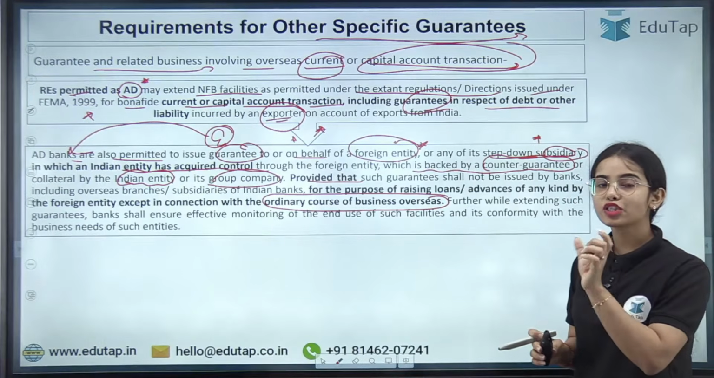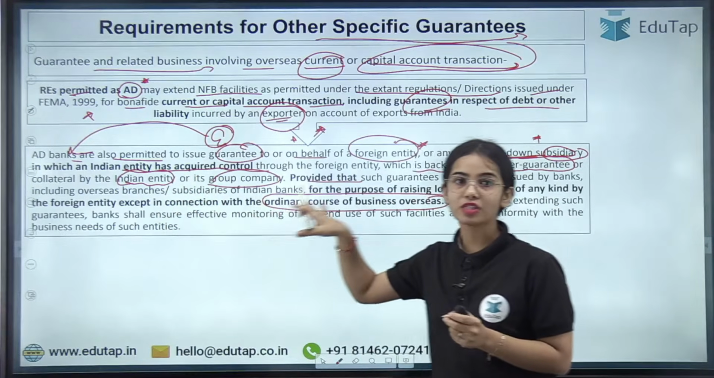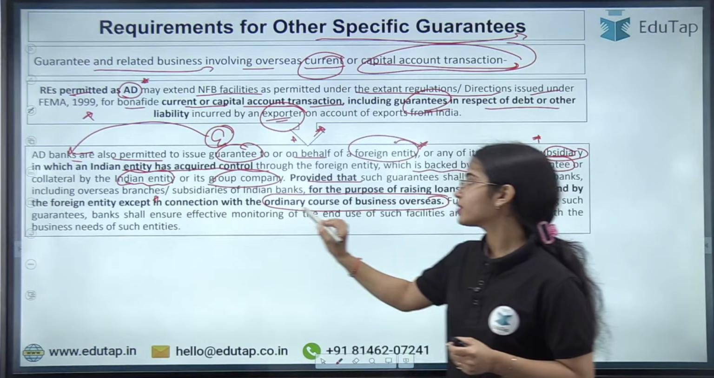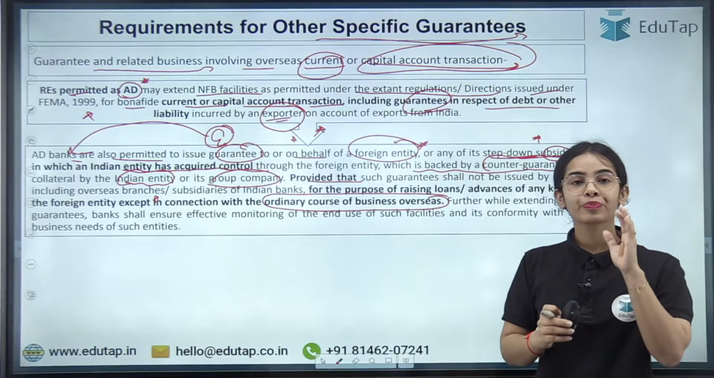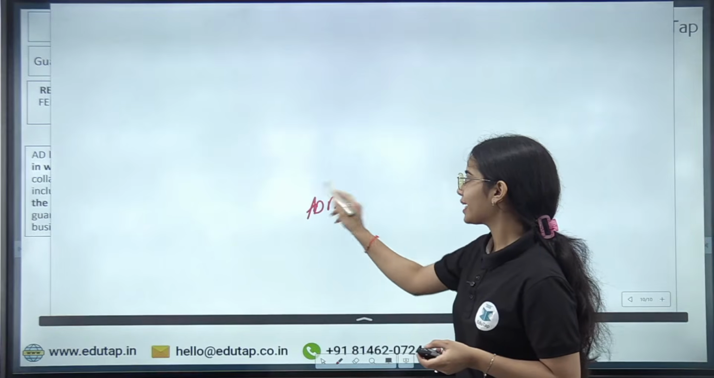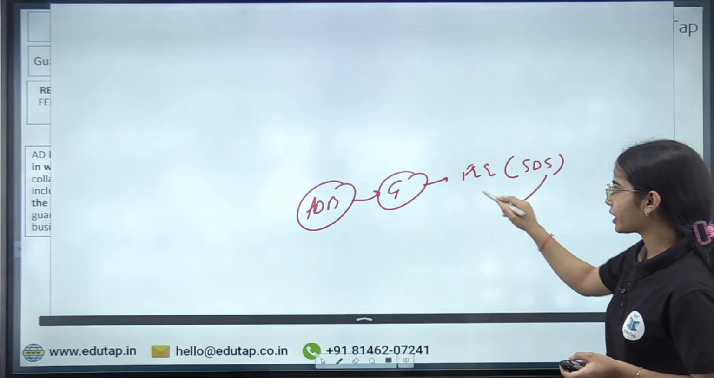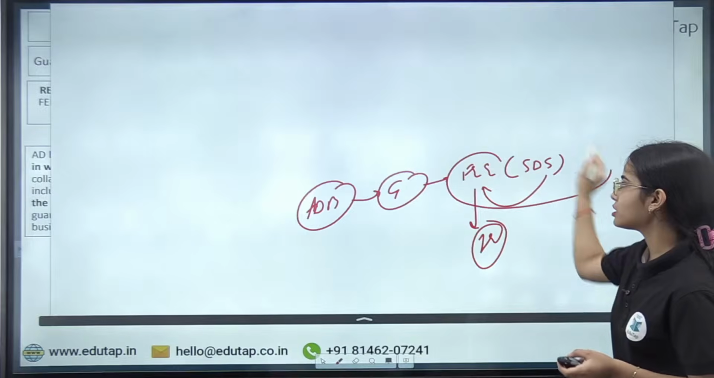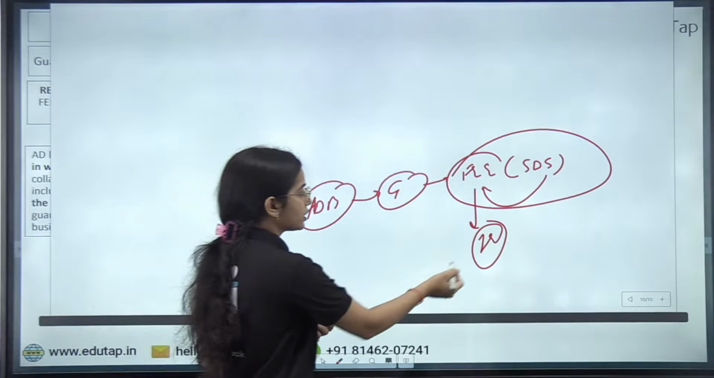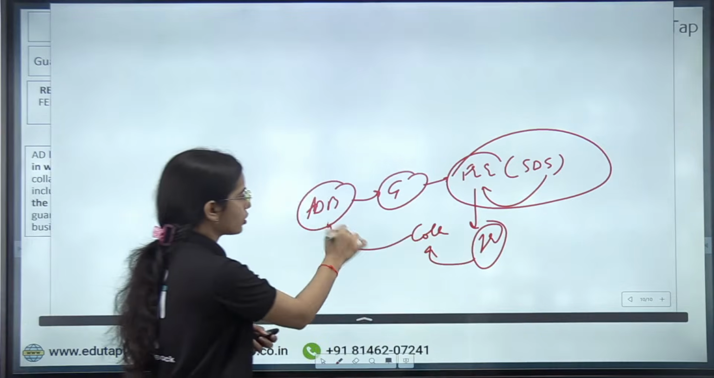Okay, so provided that such guarantee shall not be issued by banks, including overseas branches or subsidiaries of the Indian banks, for the purpose of raising loans or advances of any kind by a foreign entity, except in connection with the ordinary course of business overseas. So basically, authorized dealer banks can provide the guarantee to the foreign entity or to the step down subsidiary of the foreign entity if the Indian entity has got the control of this foreign entity. The guarantee can be provided by the authorized dealer bank, but the Indian entity that has got the control of the foreign entity should provide some collateral to the authorized dealer bank.